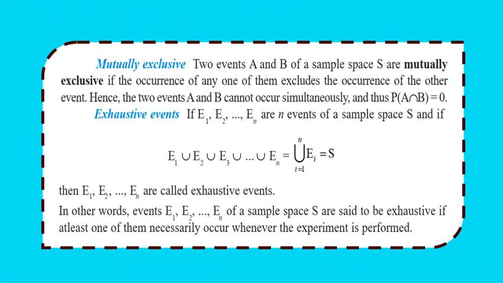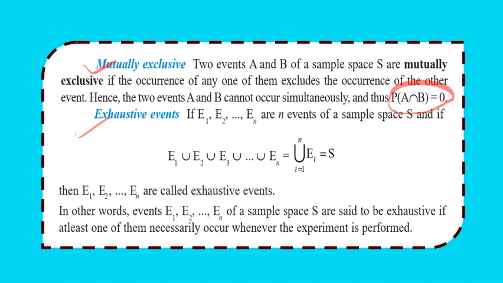Now a few more important terms, that is mutually exclusive events. Two events A and B are said to be mutually exclusive if their intersection is phi. If we have two events A and B and their intersection, that is A intersection B, is equal to phi, then we say that they are mutually exclusive, and the probability of A intersection B will be equal to 0.